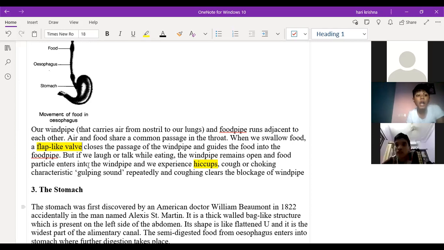Sir, at the entrance of the trachea, a voice box will be present, called the larynx. Larynx and pharynx will be there. That we'll discuss afterwards.